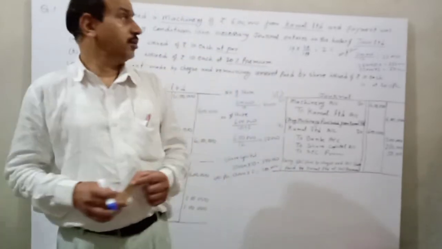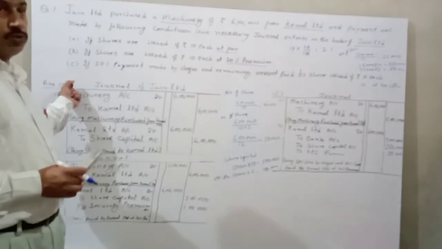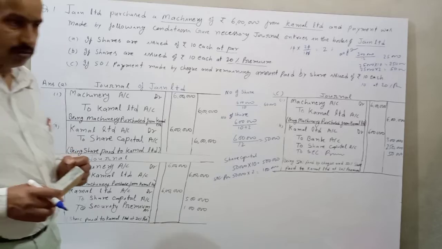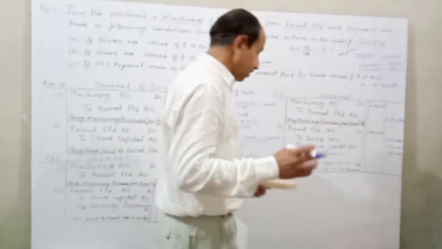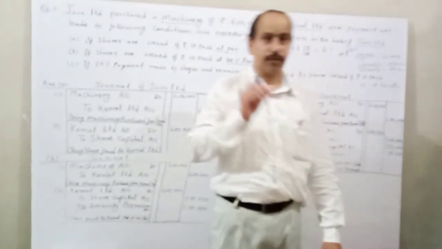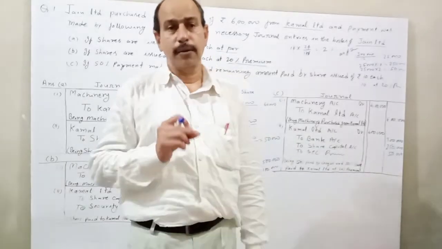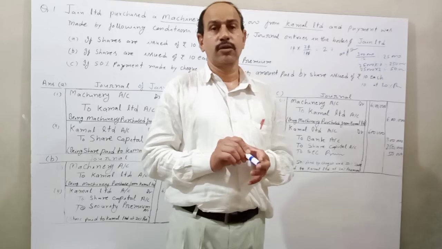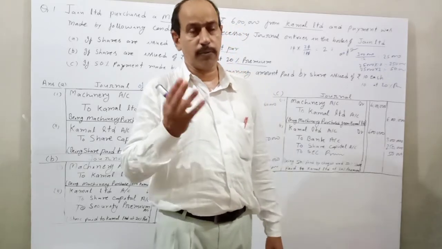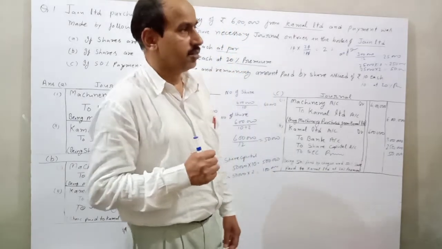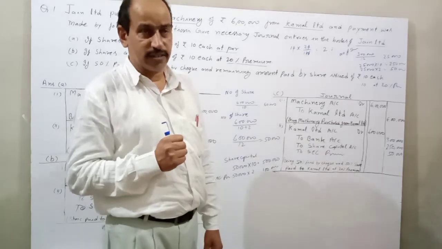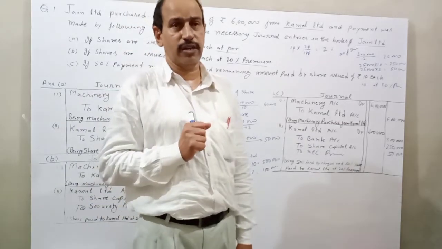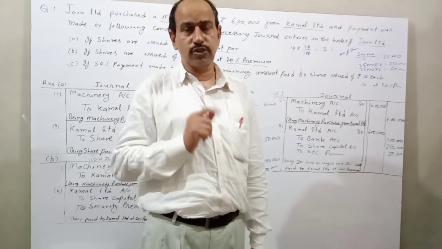And the fourth situation is, if the company pays shares to its promoters for their services, the entry will be passed: goodwill account DR to share capital.